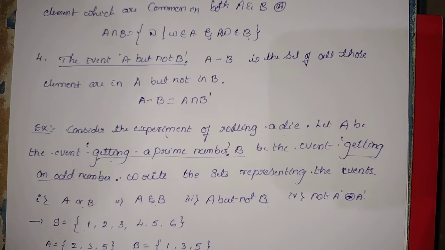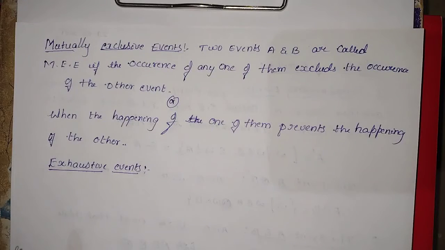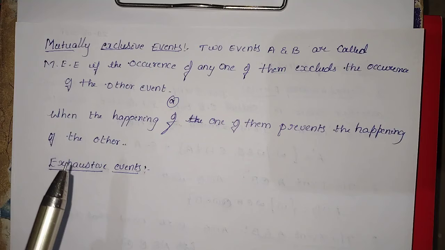Mutually exclusive events. Okay, dear students, this is another type of events, and it is one of the most important for solving problems.